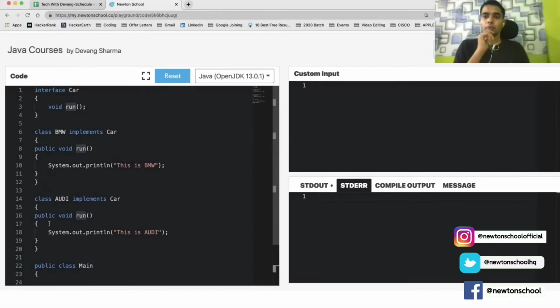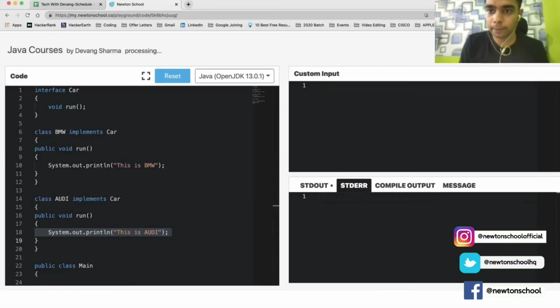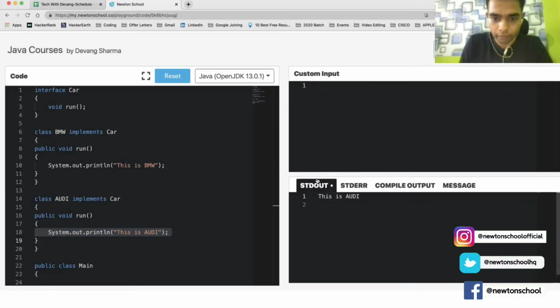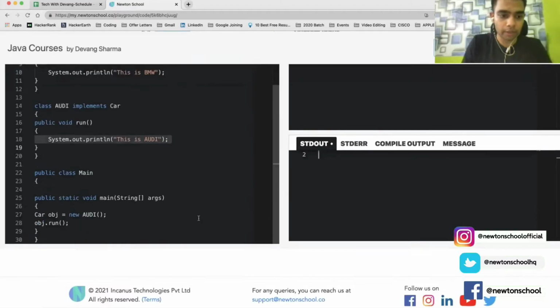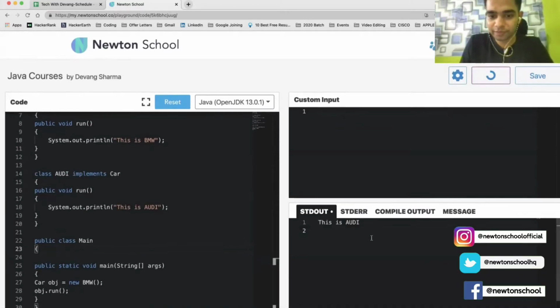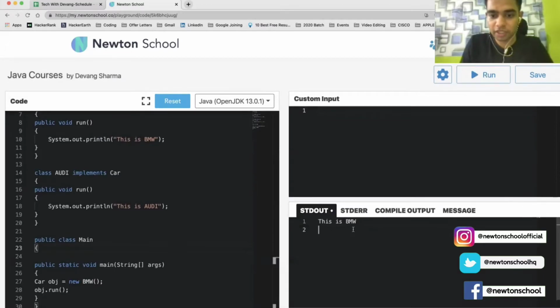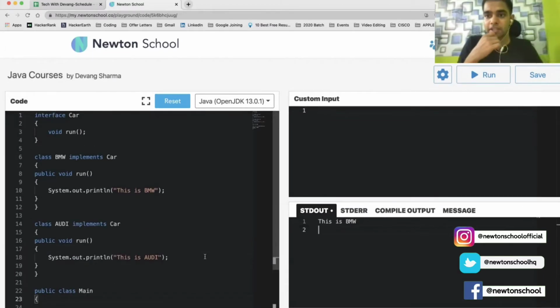So what should be my output? When I create an object of this kind and call the function run, my output should be line number 18, which is this is Audi. Let's see our output. Let's click on run. Correct. This is Audi. Let's take another example. Instead of creating of type Audi, I make it of type BMW. What should be the output now? Correct, this is BMW. So we have only one interface which is implemented by two different classes, and based upon how it is implemented, we can use both the classes through this same interface. That is the use case of interfaces.